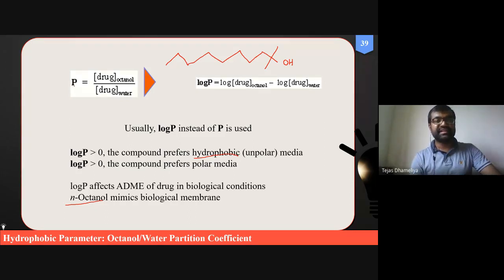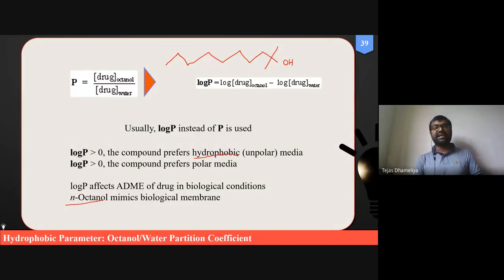So this lipophilicity P, which is also sometimes called permeability, is the ability of a drug molecule to traverse the biological membrane. So that is called lipophilicity or permeability. This P is equal to the concentration of a drug in octanol divided by the concentration of the drug in water. So this is basically P, and its logarithm is called log P. Why are we taking log of P? So P and its log.